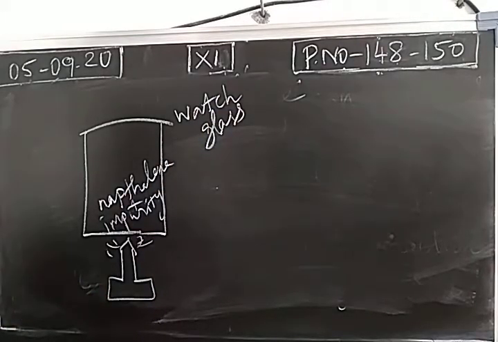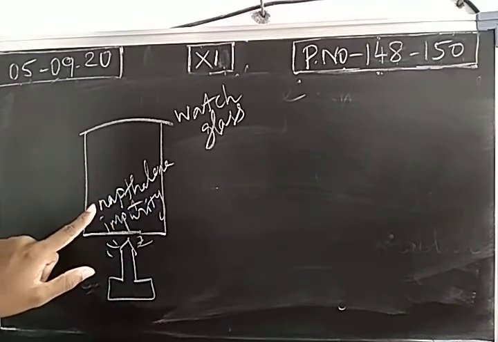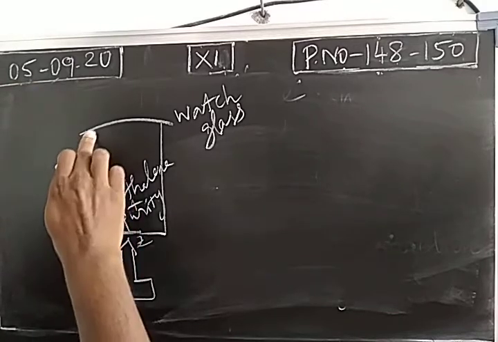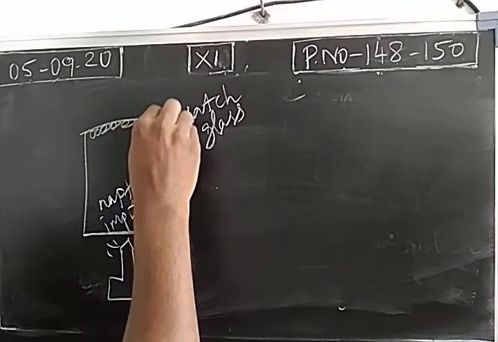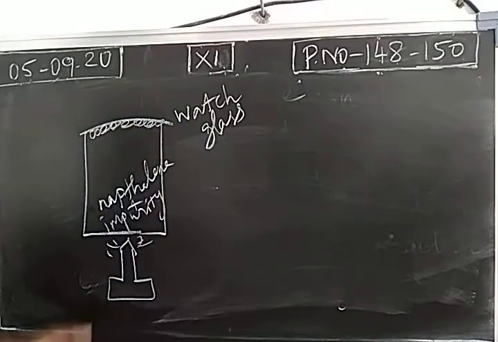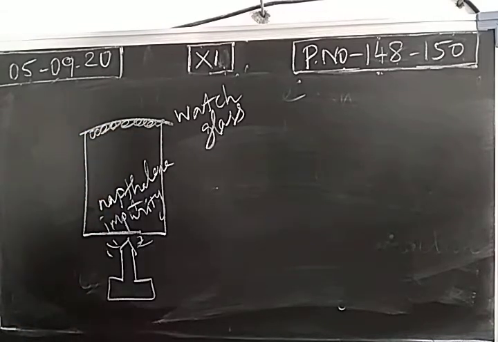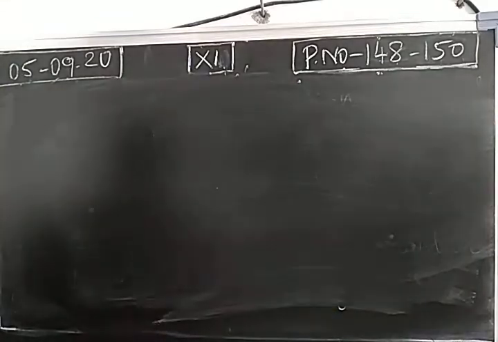When we heat it, the impurity which is non-volatile in nature will be settled in the beaker, but the volatile organic compound naphthalene will come out as vapors due to sublimation process. The naphthalene molecules will be adsorbed on the surface of watch glass. So organic substance will be settled at the bottom of watch glass. Removing the watch glass, we can get organic compound. So this is sublimation process for separating organic compound from the impurities.